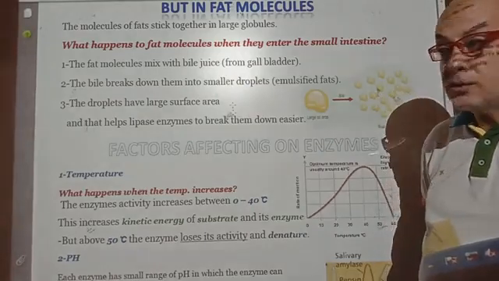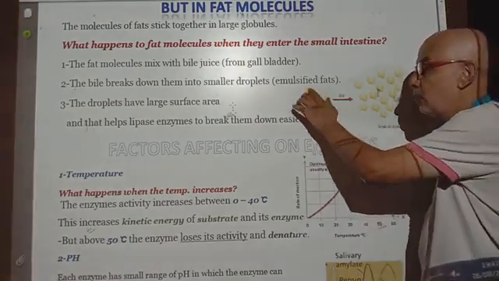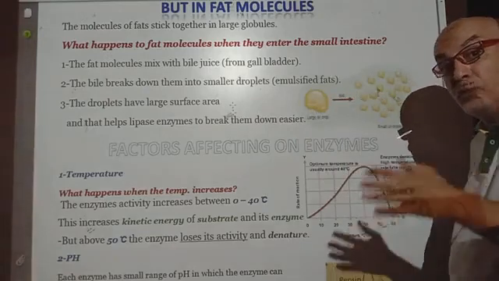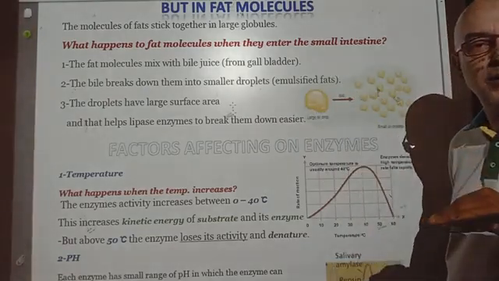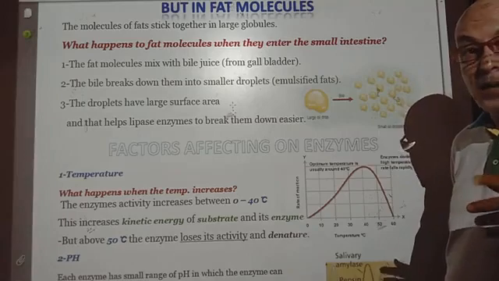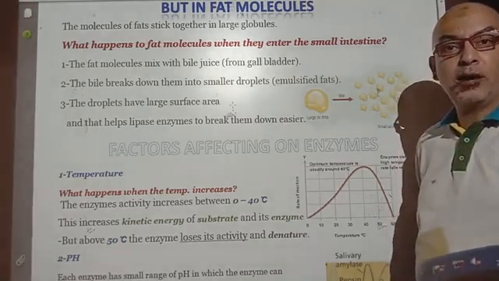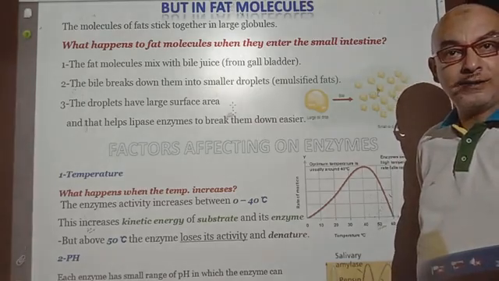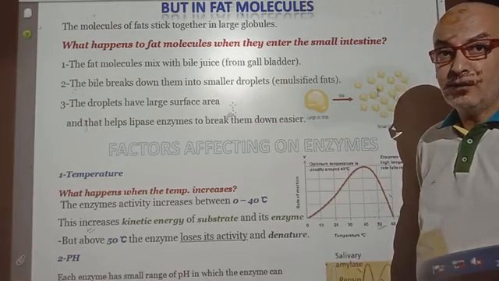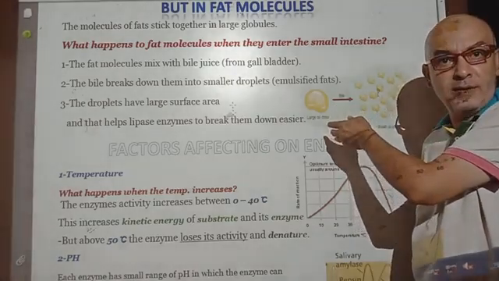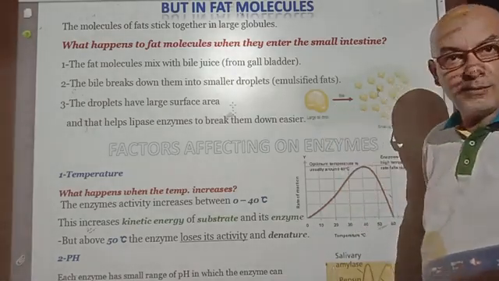The bile salts act on the fat substrate, dividing it into smaller molecules of the fats, but we cannot consider the bile salts as enzymes. It just increases the surface area of the fats to facilitate the enzyme's action.